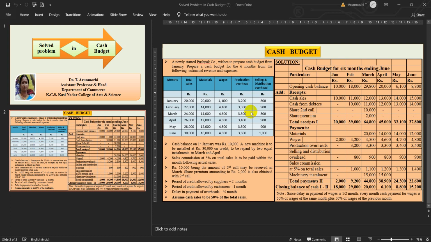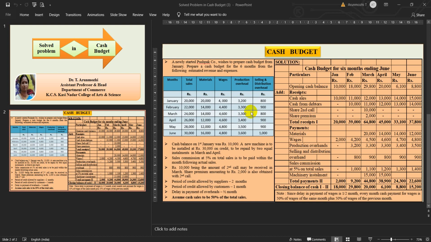Since the word following is there, from the month of sales, the next month it has to be paid. So 20,000 is the value for January. Into 5 by 100, you get 1,000 rupees. So for the month of February, you get 1,000. For March, it is 1,100. April, it is 1,200. May, it is 1,300. For June, it is 1,400.